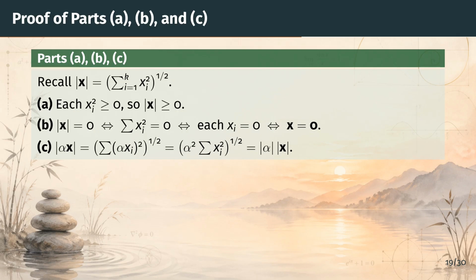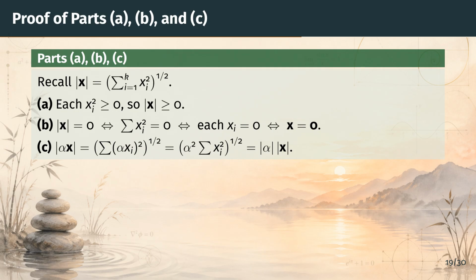These three parts are straightforward. Part A holds because each x_i squared is non-negative, so the sum is non-negative, and the square root of a non-negative number is non-negative. Part B says the norm is 0 exactly when all coordinates are 0, which is clear because a sum of squares of real numbers is 0 only when each term is 0. Part C uses the fact that alpha squared factors out of the sum and then out of the square root, becoming the absolute value of alpha.